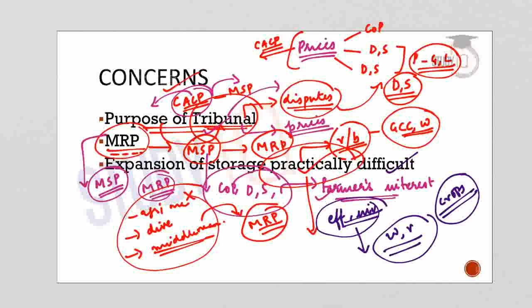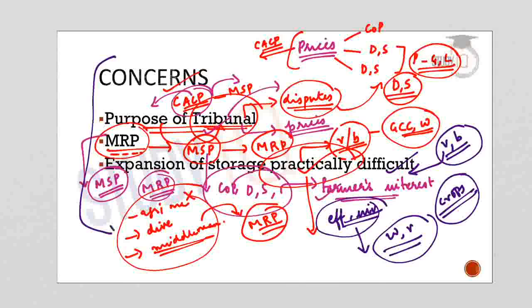Now the proposal of NITI Aayog is to create a collection center and also a warehouse at the village level and every block level. So there is an impracticality in achieving this target or suggestion by the NITI Aayog. So these are the major concerns which are associated with the proposals made by NITI Aayog in its document Strategy for New India at 75.